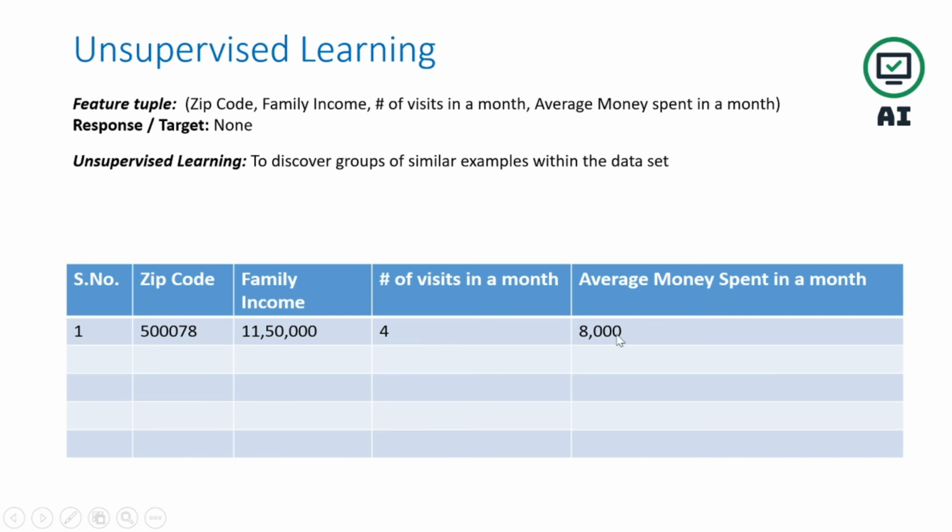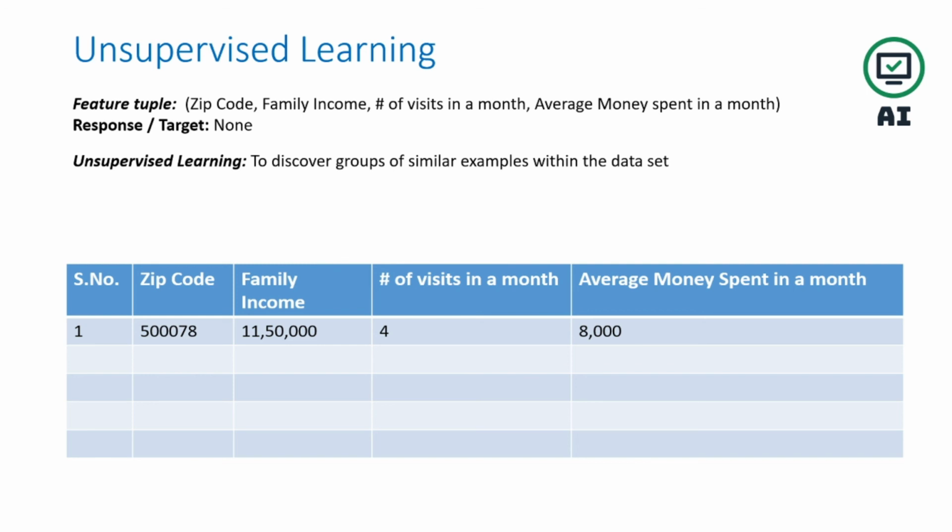So you have a data set, and your algorithm or model will identify the similarities between data, and all similar data will be put in one bucket, then the second group of similar data in a second bucket.